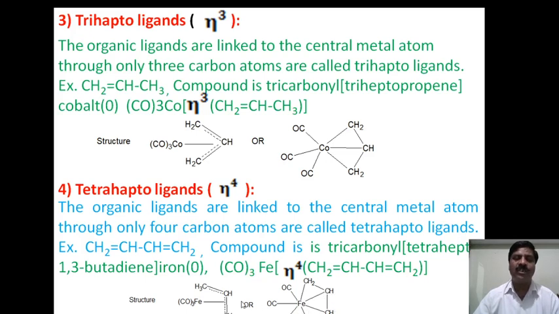Therefore, in shortcut form we can write tricarbonyl iron here, and directly this iron is linked with the center of the bond of 1,3-butadiene. This indicates that all carbon atoms are bonded with the iron, hence it is called a tetrahapto ligand.